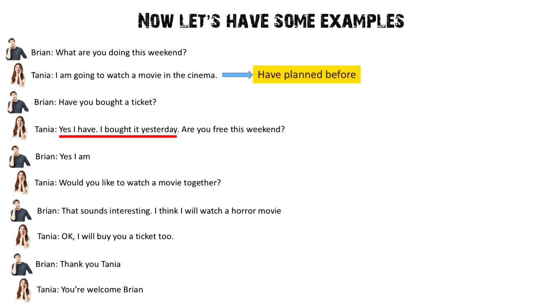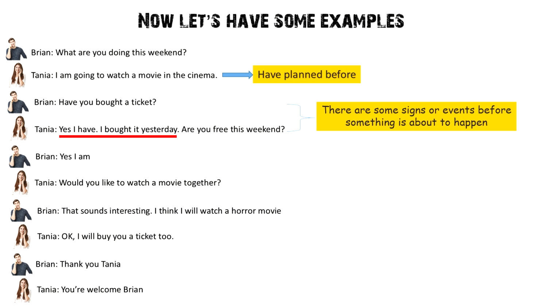Yes, I bought it yesterday. It means Tanya had planned to watch a movie. Oleh karena itu, kita bisa asumsikan bahwa Tanya sudah merencanakan untuk pergi ke sinema sebelumnya karena sudah membeli tiket. So therefore, this is what we call signals or an event before something is about to happen.